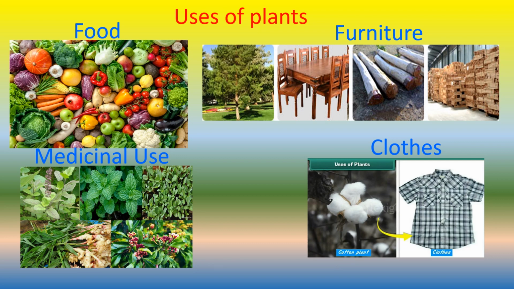Now, some plants, children, are used as medicine and they are known as medicinal plants. Tulsi, mint, ginger, clove, and methi are a few examples of medicinal plants.